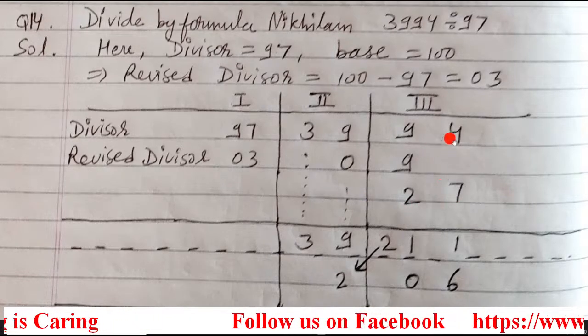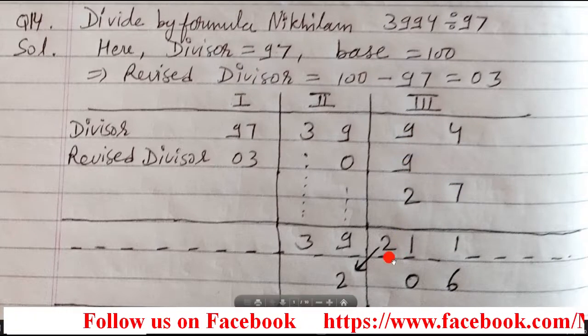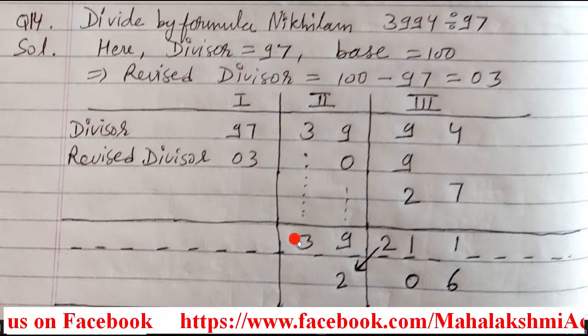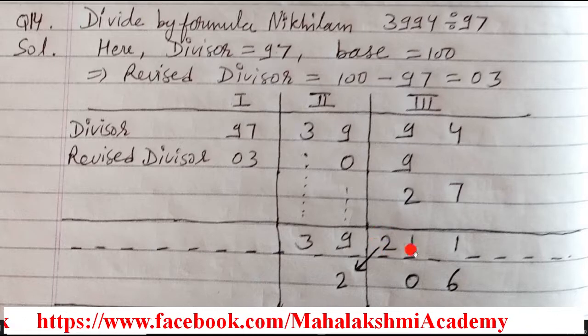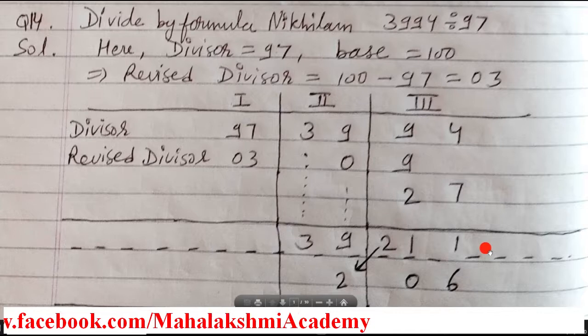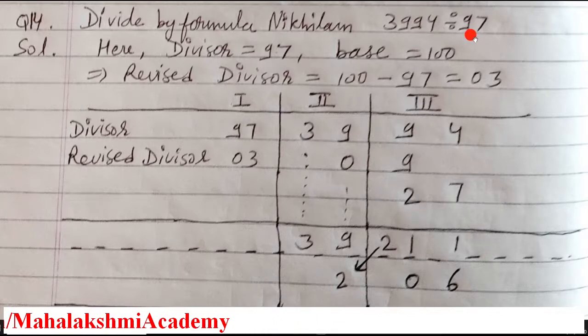Now add them. So 4 plus 7 is 11, 1 carry, then 9 plus 9 plus 2 plus 1 is 21. Now just see students, this section is for the quotient and this section is for the remainder. Now how much remainder did we obtain? We obtained remainder 211. But you see the divisor is 97 and remainder is more than divisor, which means this division is not completed yet.